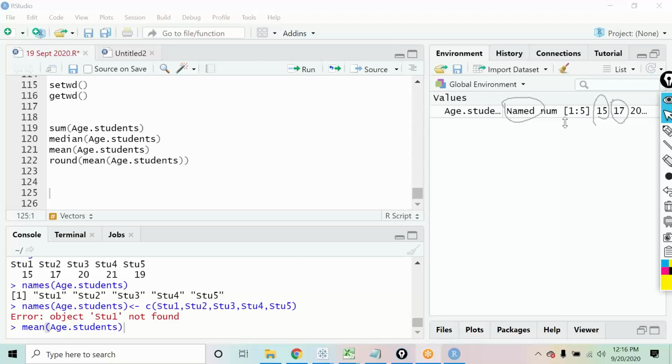Just a minute. For the mode, you do not have a direct function in base R. You have to find the mode with the help of certain other functions that I'll be telling you when we discuss more about mean, median, mode and all. First, you have to use the table function. The table function is something that we use to find the count, and then we sort that data. And that is how we get it. So there is a way of doing it. Okay, fine.